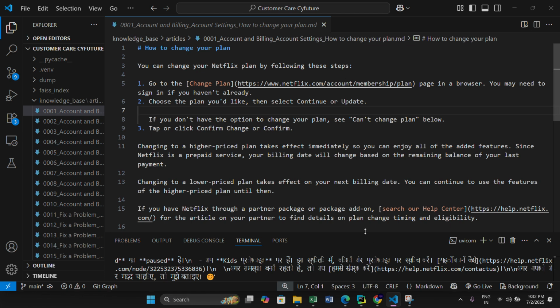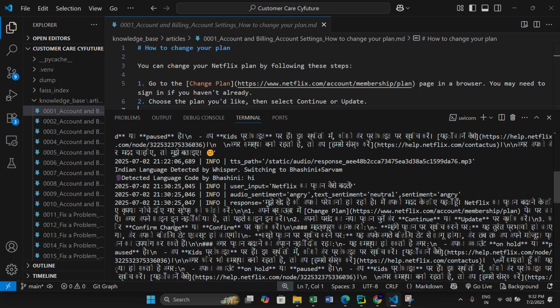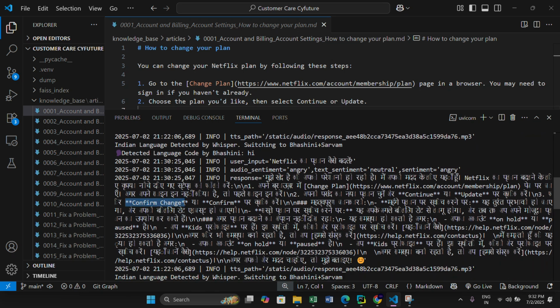Okay, you can see here, actually this was the text, but in output we don't want to show these double asterisks, but we are passing these asterisks to the LLM because it shows the words which are more important. These are the bold words, right?